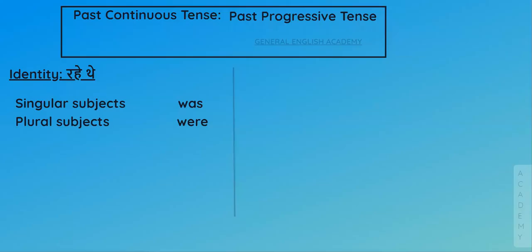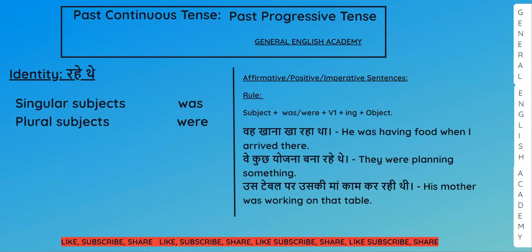Now we are going to talk about affirmative, positive and imperative sentences. All are same. You can call it affirmative sentences, you can call it positive sentences, you can call it imperative sentences. Rule is very simple as usual. So subject, was, were as per the subject, verb first form, ing and object. For example, वह खाना खा रहा था. He was having food or he was eating food.